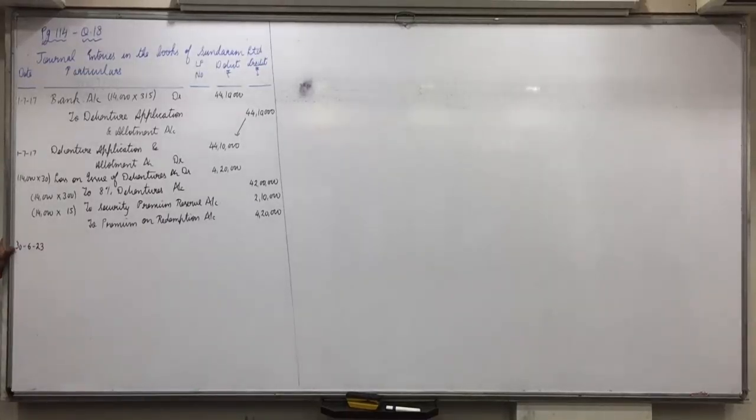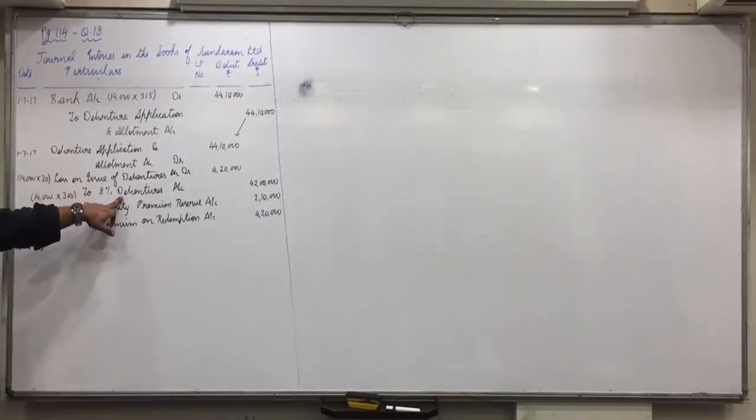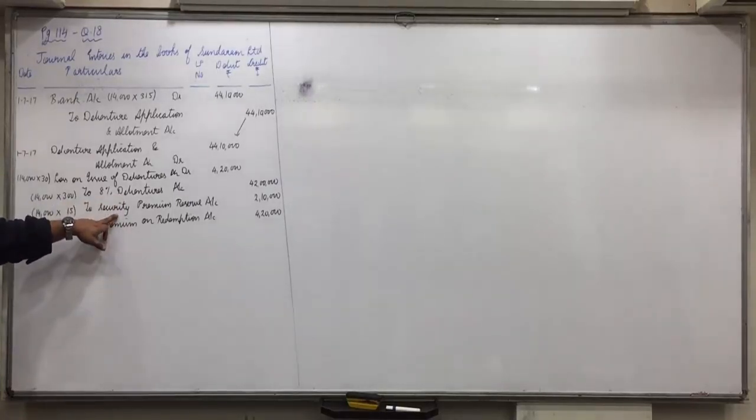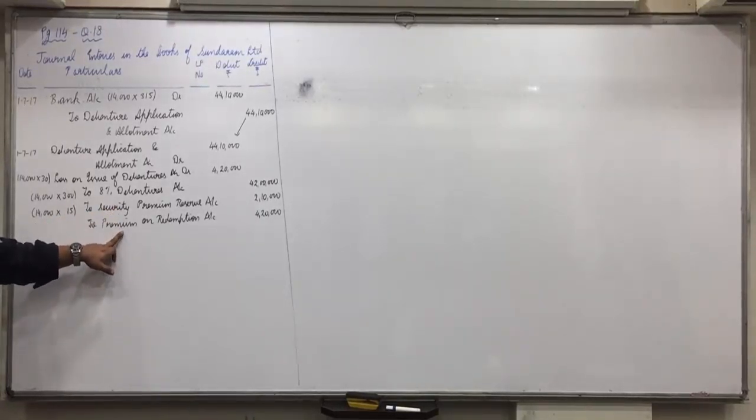First of all, they are redeemed at premium. So debentures account debit, premium on redemption account debit, to debenture holders. Simply remember these two accounts you have to close: one is debentures, the other is premium on redemption. Don't close the security premium reserve. This is a capital profit, credit all incomes and gains. This is a liability, credit the payables.